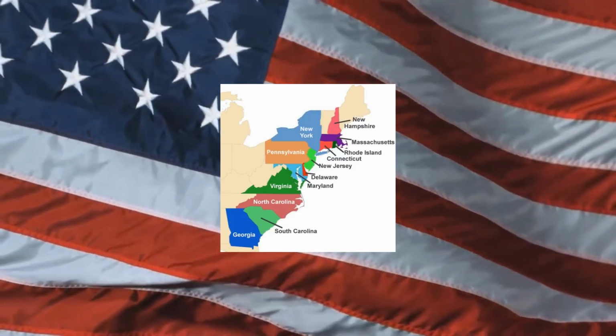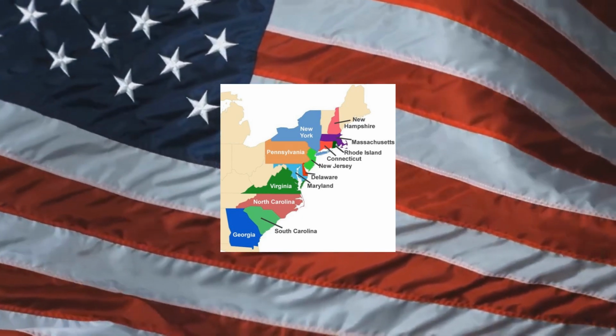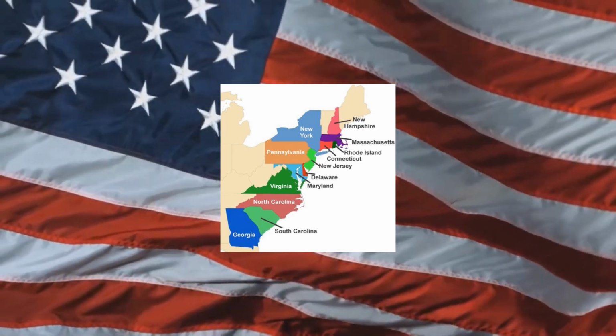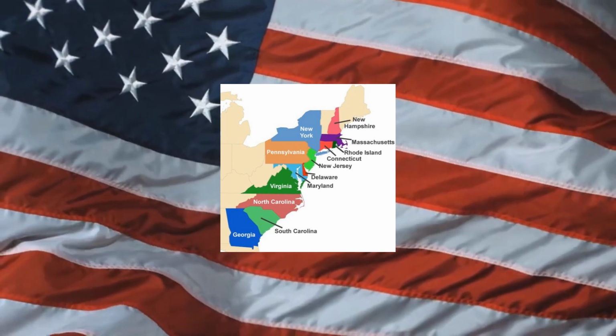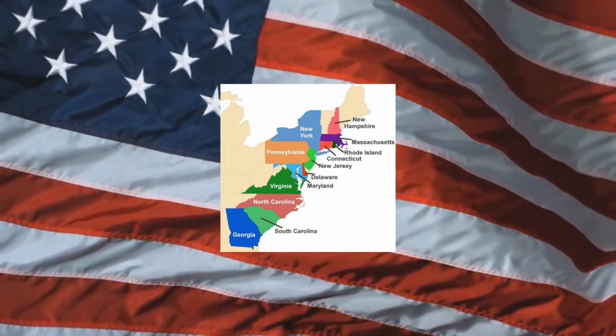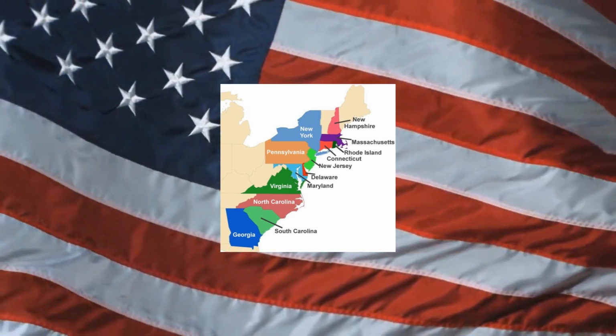During the American Revolution, the colonies involved were the 13 colonies, which included New Hampshire, Massachusetts, Rhode Island, Connecticut, New York, New Jersey, Pennsylvania, Delaware, Maryland, Virginia, North Carolina, South Carolina, and Georgia.